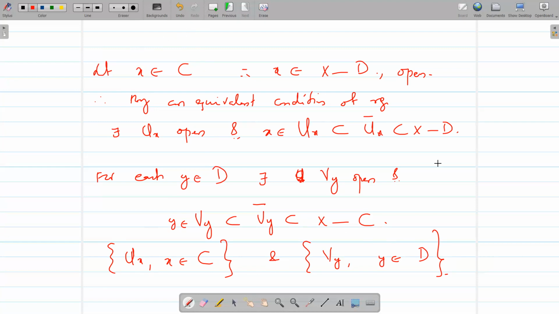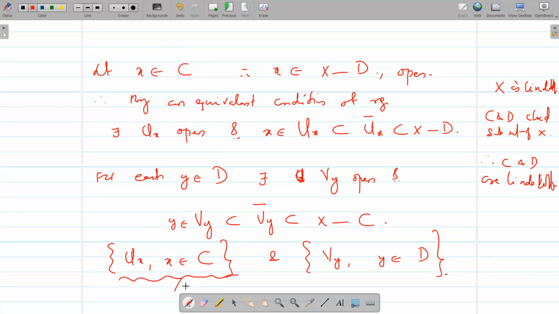Now, capital X is Lindelöf, and C and D are closed subsets of a Lindelöf space. And you have studied that being Lindelöf is a weakly hereditary property. Therefore, C and D are themselves Lindelöf. And this family of Ux, x belongs to C, is an open cover for C, and this is an open cover for D.